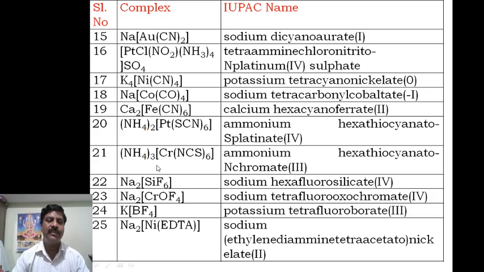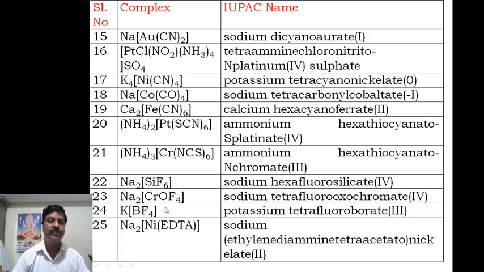Now similarly here, ammonium hexathiocyanato N chromate 3 is the oxidation state, because -6 and that is +3. Therefore -3, that side +3. Then this compound, what is the name of this compound? Sodium hexafluorosilicate, that is 4, because this is -6, this is +2, that is 4.